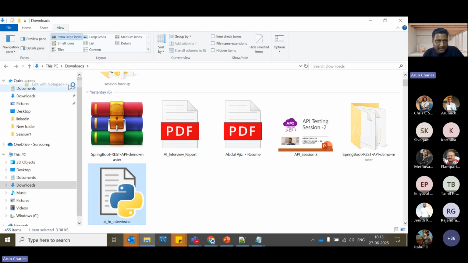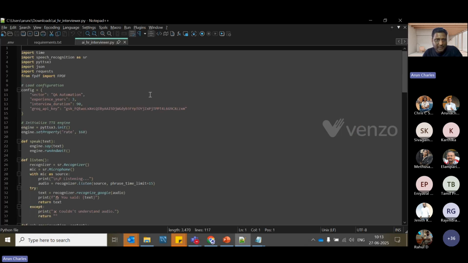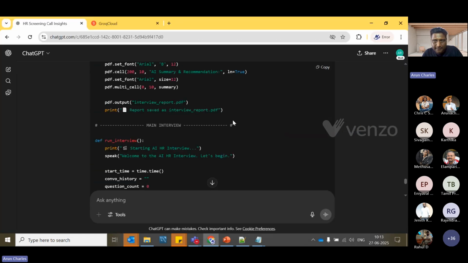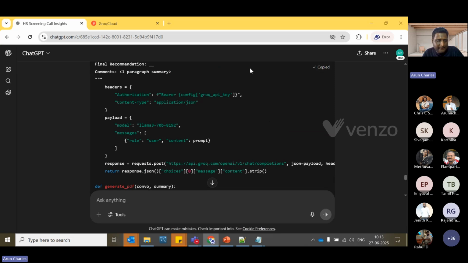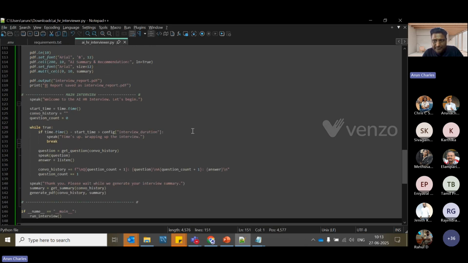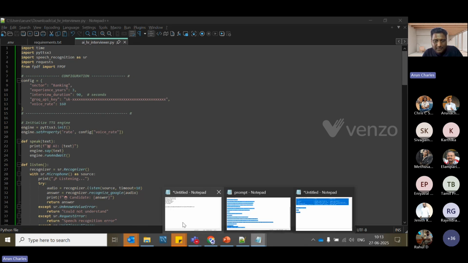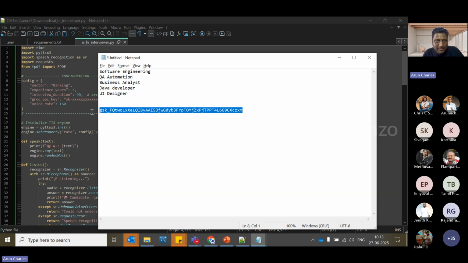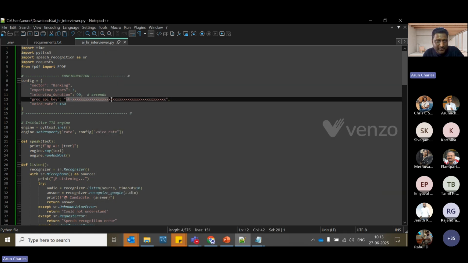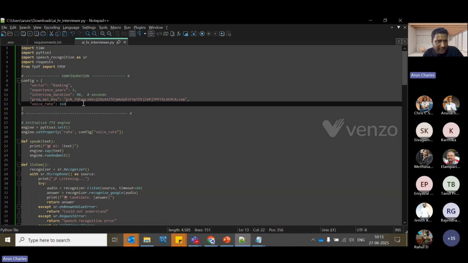Okay, and I'm opening it, and I'm just copying the code and pasting it here. I didn't do anything. The only thing is I need to change the Grok key. So this is the Grok key. As I told you, I already have a Grok key. You have to log in to Grok, create a profile, and you will get a Grok API key. So I'm pasting the Grok API key here.